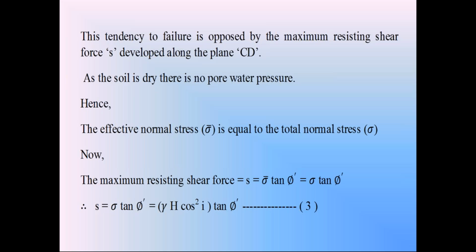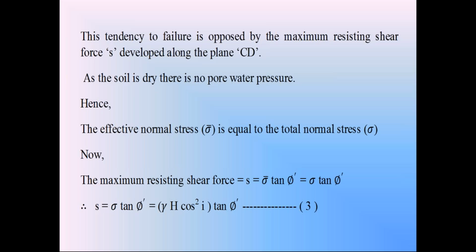The force resisting the failure is the shear strength of soil. We know that we can calculate the maximum resisting shear strength by using the Coulomb equation. According to the Coulomb equation, shear strength S is equal to c plus sigma dash tan phi dash. This is actually the Terzaghi equation or Coulomb equation.